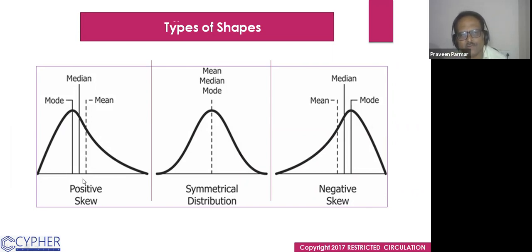And then median, then mean. So mean is highest in the positive skewed data. Mean is greater than median and mode. But in symmetrical distribution or the normal distribution, mean, median, mode all are equal. And in negative skewed data, mean is smaller than median, which is smaller than mode. So in this way, we could judge through the values also.